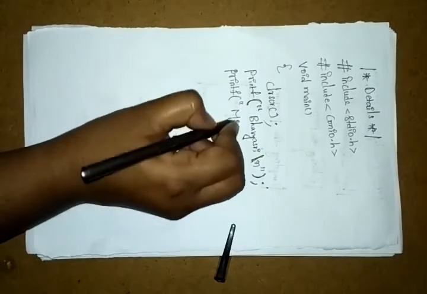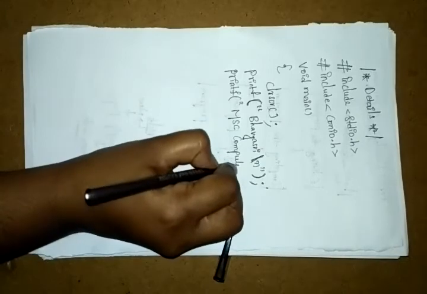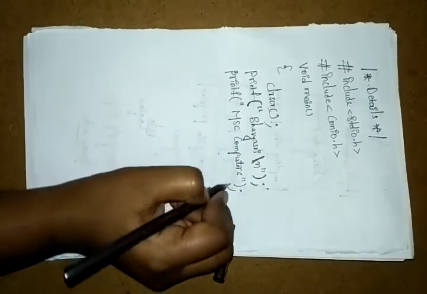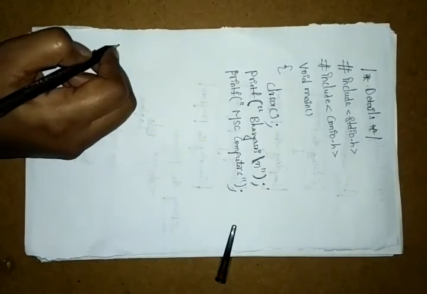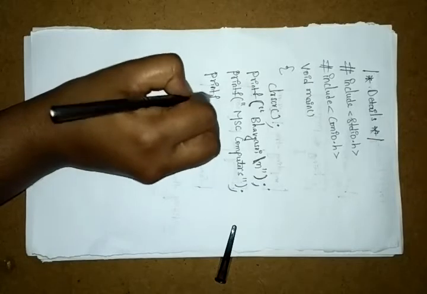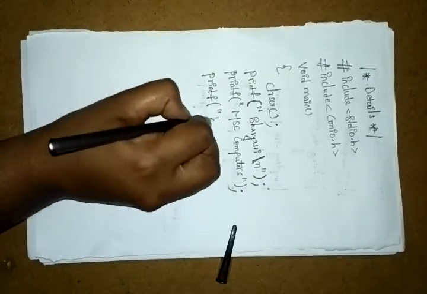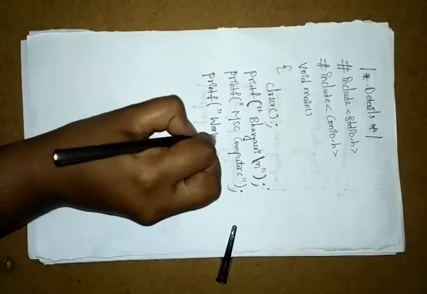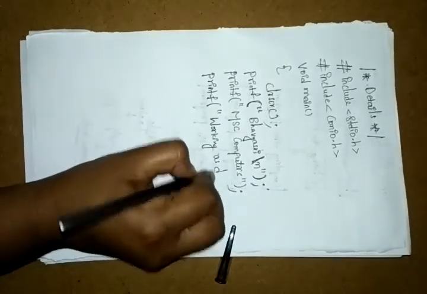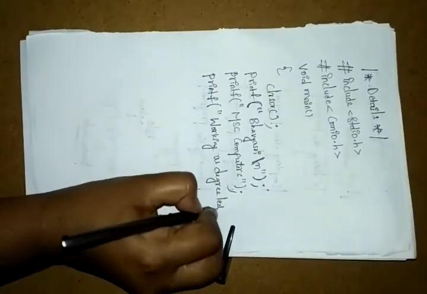MSc computers. Close this one, and again write printf, working as degree lecturer.